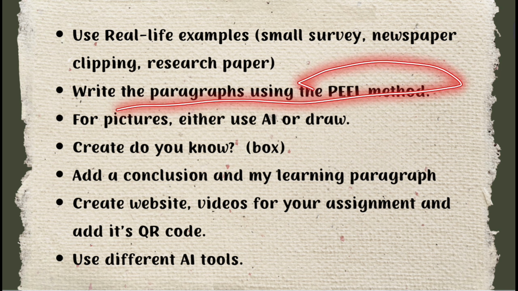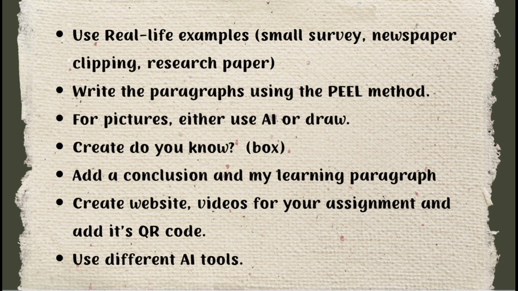Then write the paragraphs using the PEEL method. See, generally we are going to derive the information content from AI, right? When you search that, make sure you add one more line telling it to use the PEEL method to write each paragraph. PEEL method is basically point, evidence, explanation, link. It's an amazing method. Your paragraphs will be so good that once people read it, they will tend to read it again. That's how amazing the PEEL method is. Make sure you go through that.